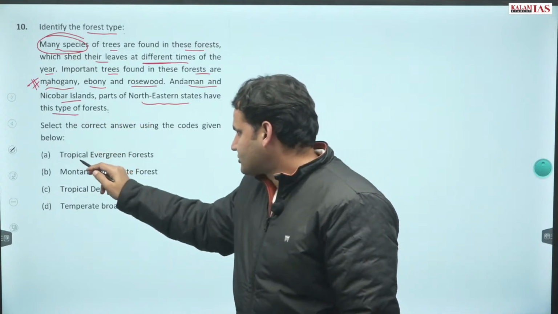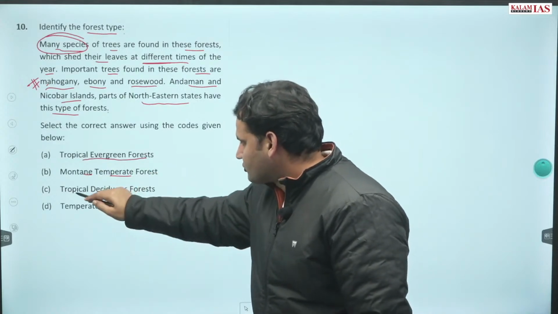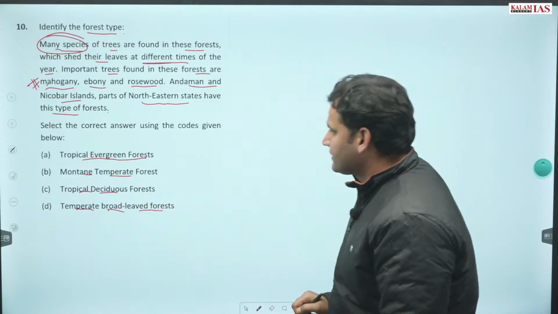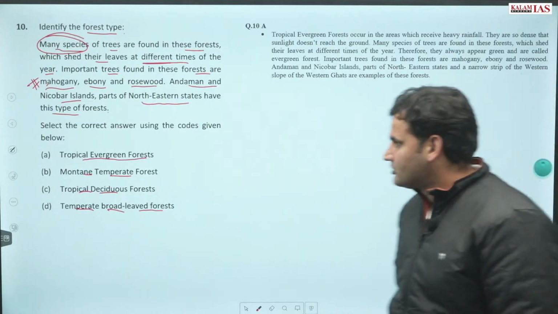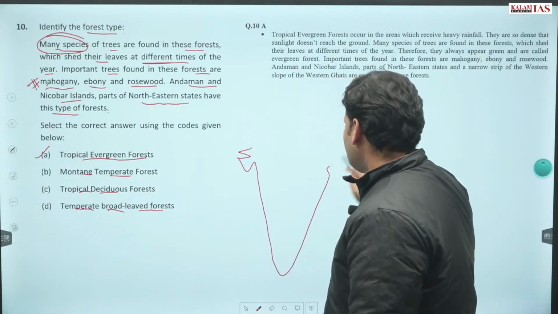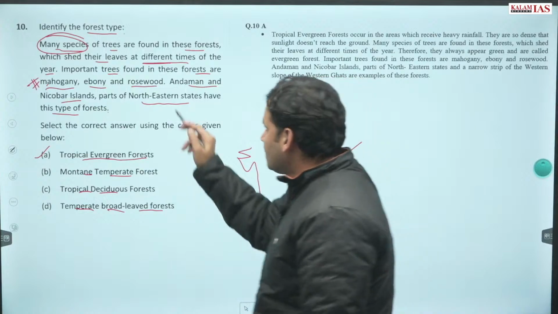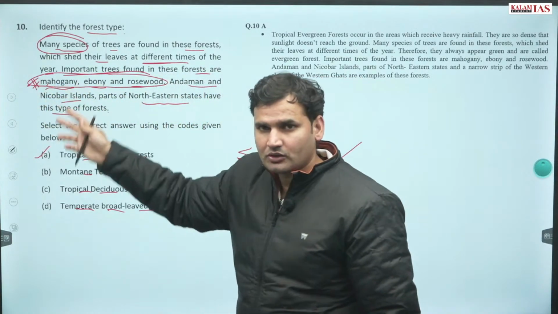So, is it tropical evergreen forest? Is it montane temperate forest? Tropical deciduous forest या temperate broad-leaved forest? The answer is tropical evergreen. How can we tell this is tropical evergreen forest? First things first, these are the characteristic vegetation found in this forest.